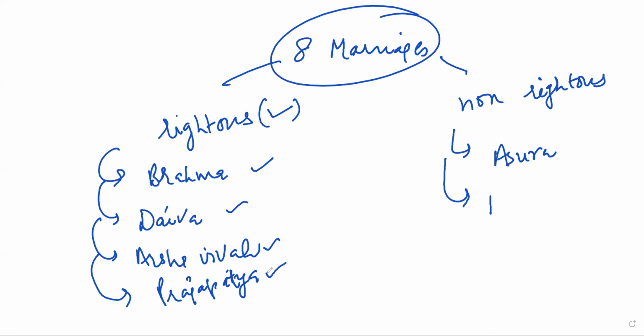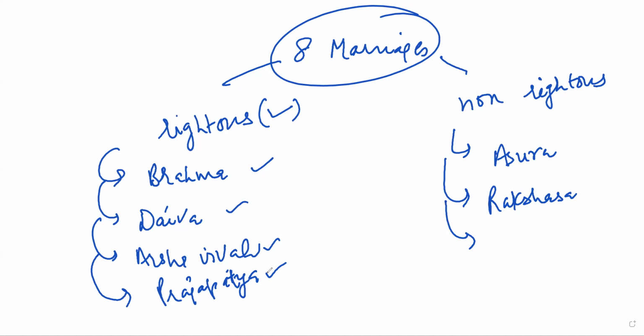Another one is Rakshasa Vivaha. In this category, the woman got abducted and she was given to the abductor. If a woman was abducted, she was given to the abductor in the form of marriage, which is known as Rakshasa Vivaha.